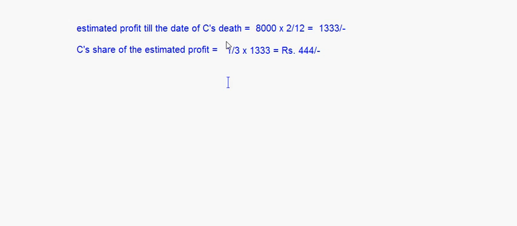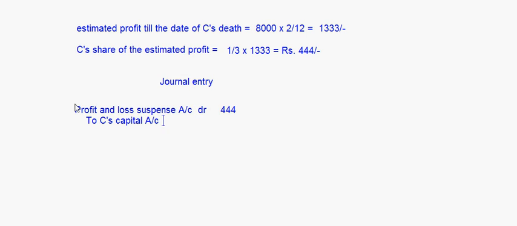Now the journal entry that we will pass for this will be: profit and loss suspense account debit the amount of profit, right, to C's capital account, 444, right? Okay.